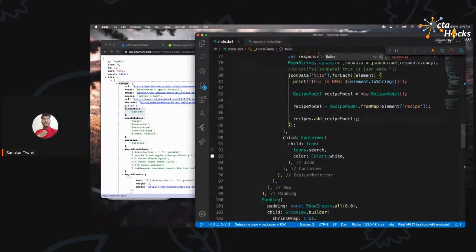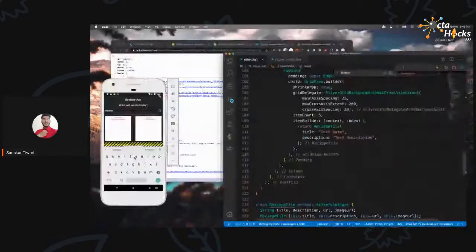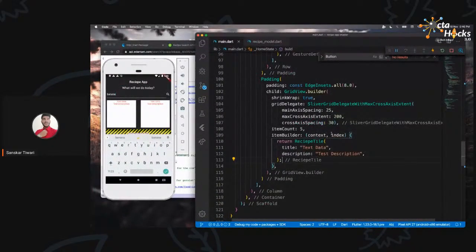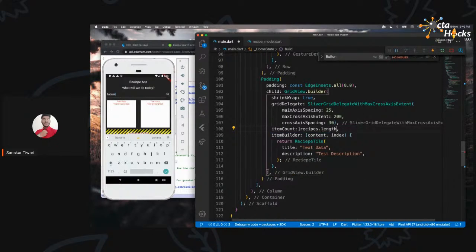So what will happen now? The for each loop will run. How does the for each loop run? Well, we have some things and we want to go through each of them one by one, right? So that's what it's going to do. It's going to go inside the hits, go to all of these one by one, and one by one, it's going to add all of that to the recipes. Now let's go back to the list over here. Now we want to use that recipes over here and show that. So before, we had given the item count to be a fixed one. Now we are going to give that by recipes dot length.